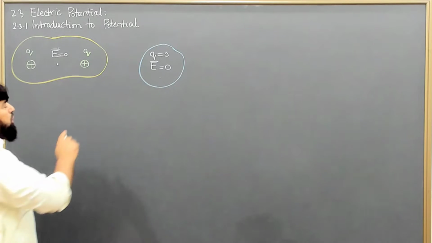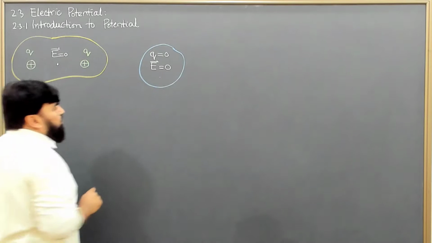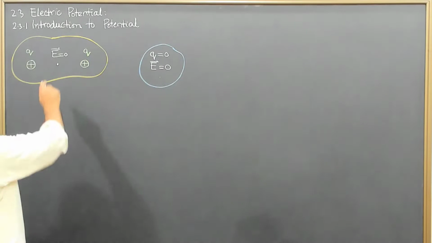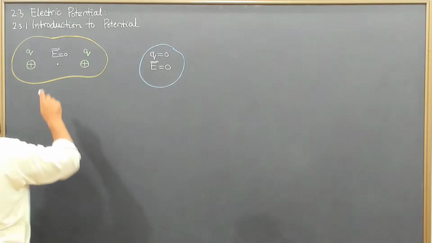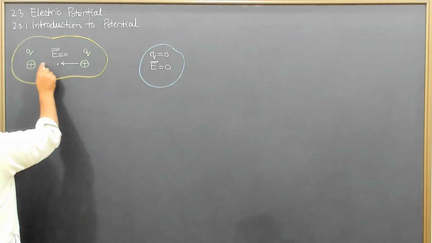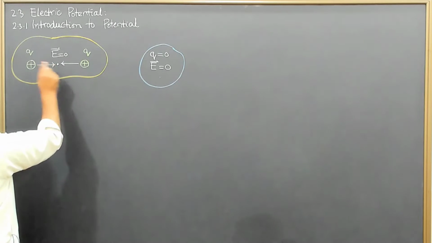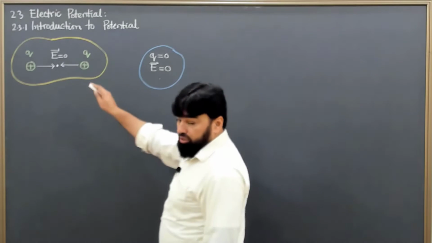So the two are equal to 0. How will we tell, mathematically, that this 0 is different from that 0? This one is coming out to be 0 because the two electric fields cancel each other due to their vectorial nature.